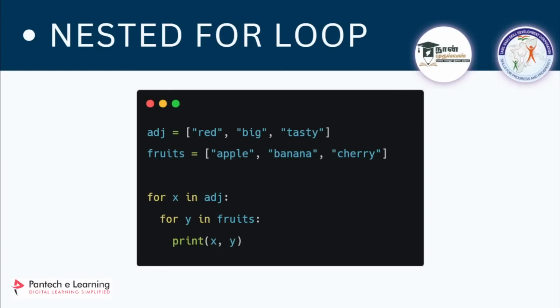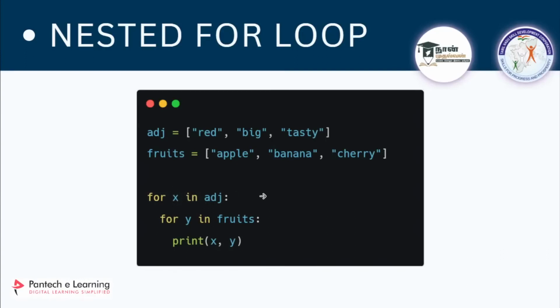I'll tell you how to use this with an example. I have an adjective list: red, big and tasty, and I have a variable fruits where I have stored a list: apple, banana and cherry. These three things. So first I am creating a for loop, for x in adjective. So what will be the value of x in the first iteration?